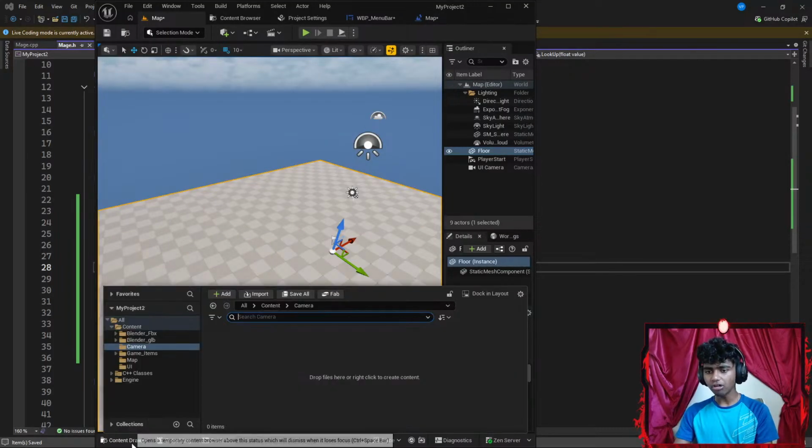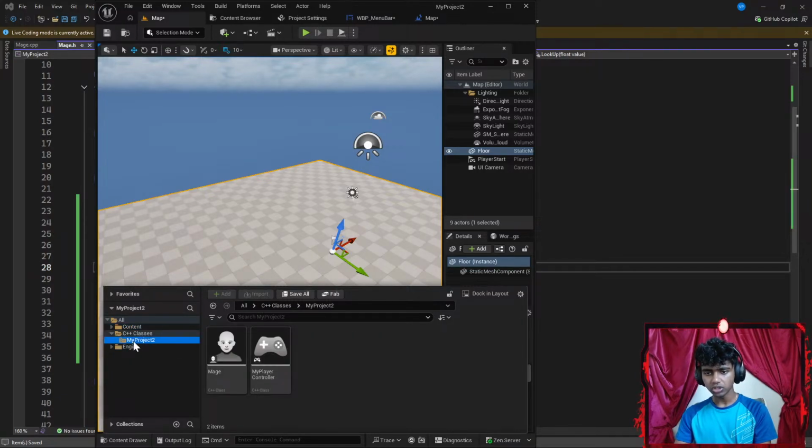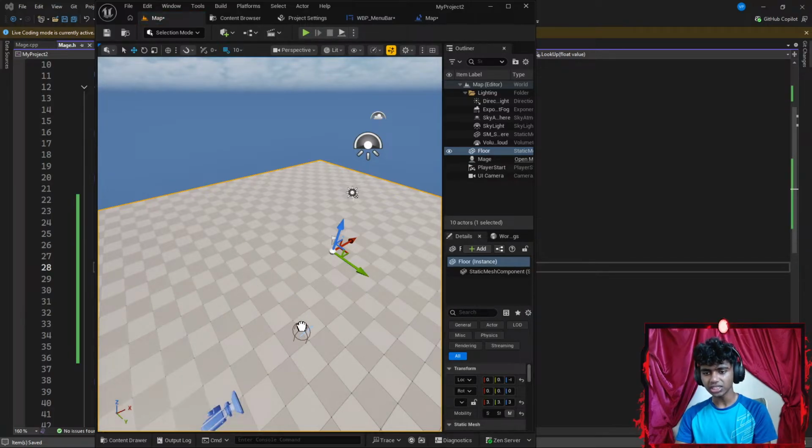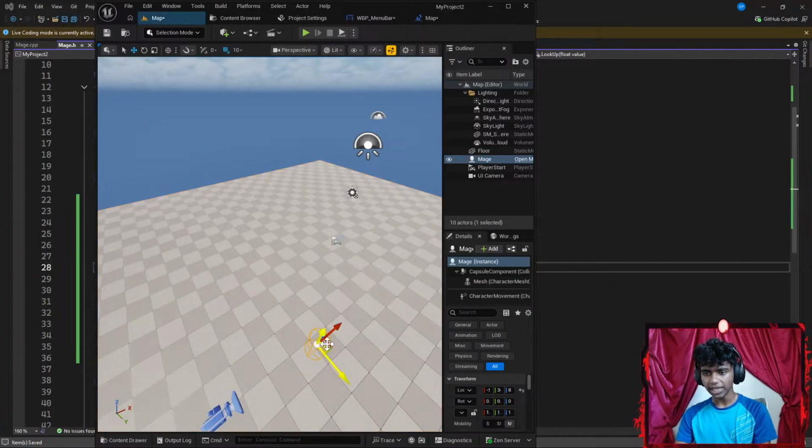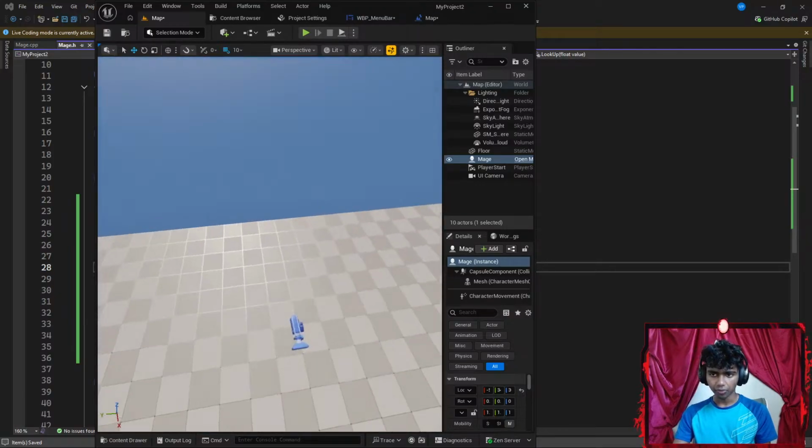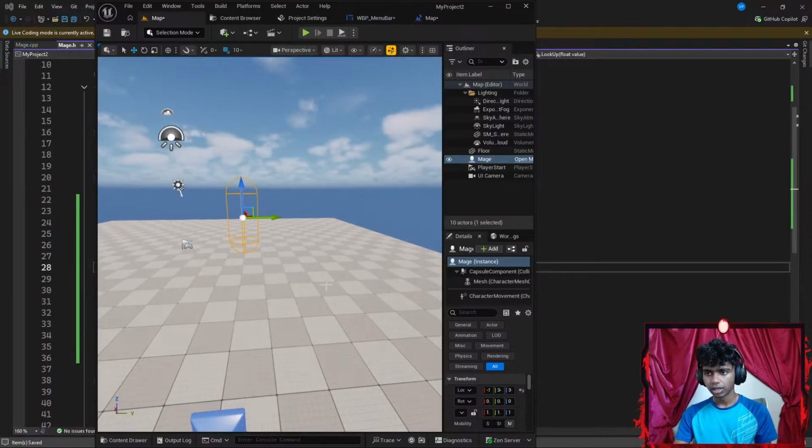There, now I'm going to click my content drawer. I have a C++ folder here now. Let's close my content drawer. There we go. So under my project, I'm going to drop my mage class here in front of my camera. Let's get this a bit up. So there we go.